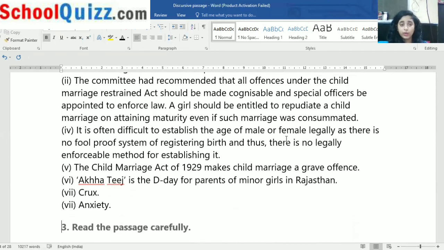Child Marriage Act. I told you which act that was: the Child Marriage Act of 1929. It makes child marriage a grave offense. Which day? Akha Teej is the day for the parents of minor girls in Rajasthan.